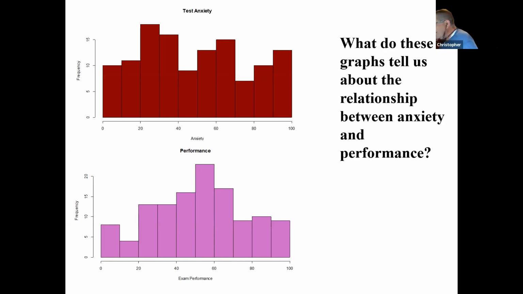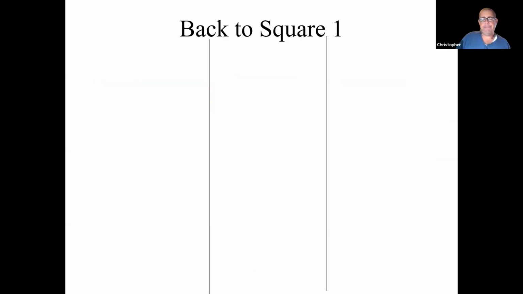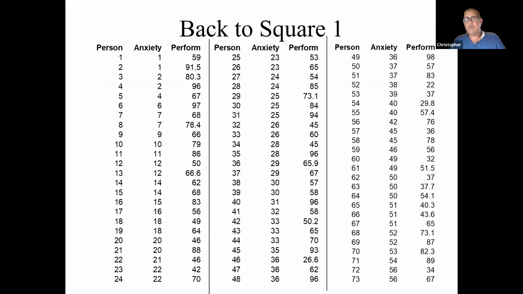So just like the descriptive statistics we saw, the data visualization techniques that we've used previously really tell us nothing about any sort of relationship between anxiety and performance. So this kind of takes us back to where we started. Now we have data from a bunch of people. We have their anxiety scores, we have their test performance. We could go through and look at every single score and see if we could find some sort of relationship. But of course, we have better ways to do that, better ways to organize it.